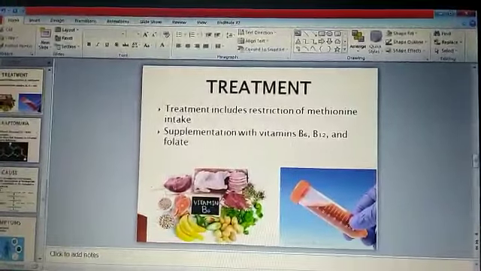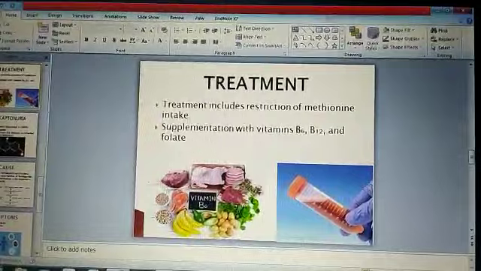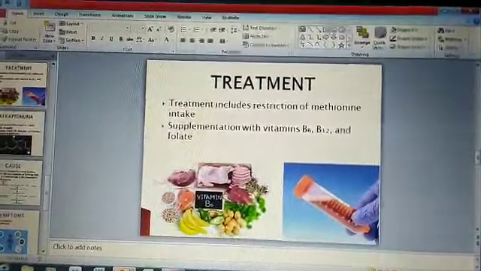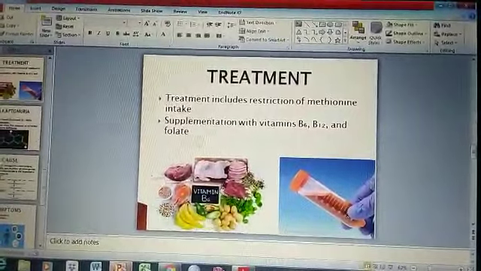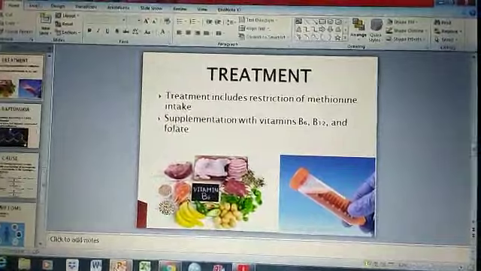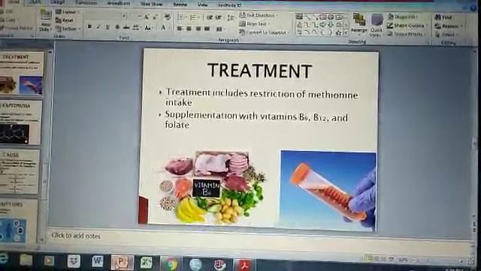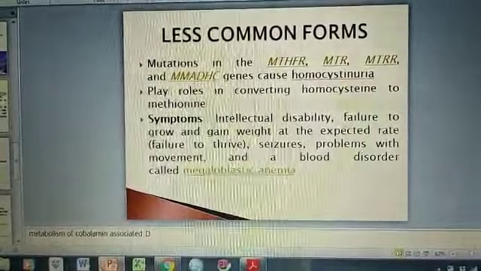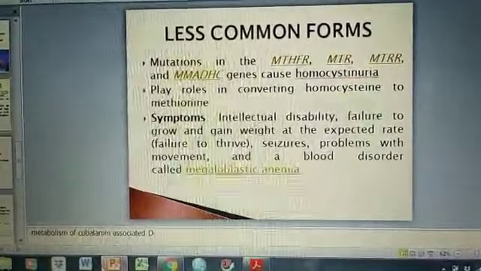The treatment of the disease includes restriction of foods containing methionine and homocysteine in larger amounts. Supplementation with vitamin B6, B12 and folate can overcome the symptoms. There are also less common forms of homocystinuria.